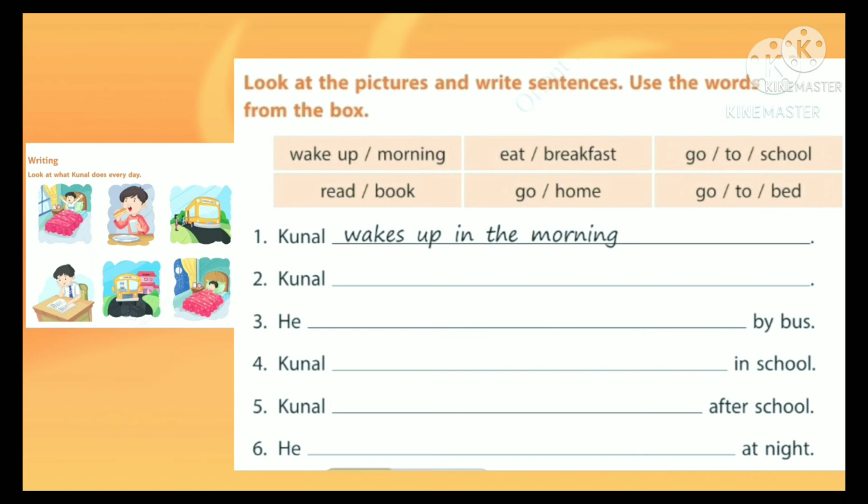So, how does it become? Yeah, Kanal eats breakfast. Okay. Third, he dash by bus. Third picture, he is going to school by bus.